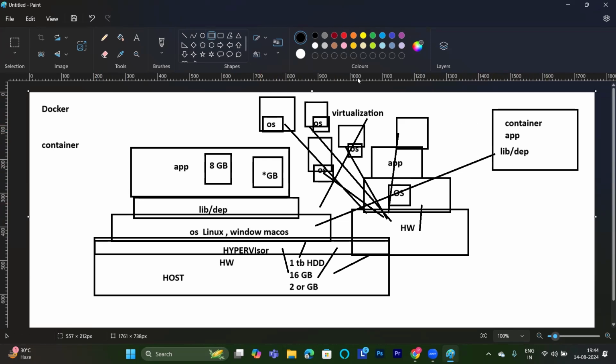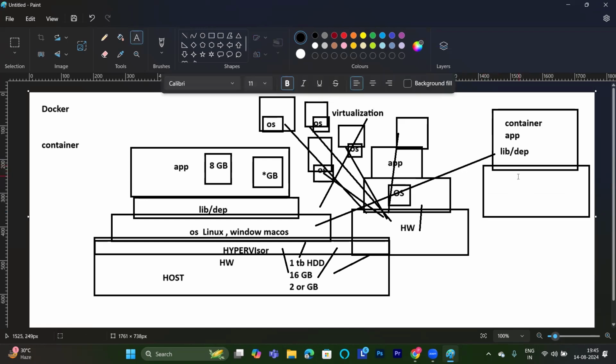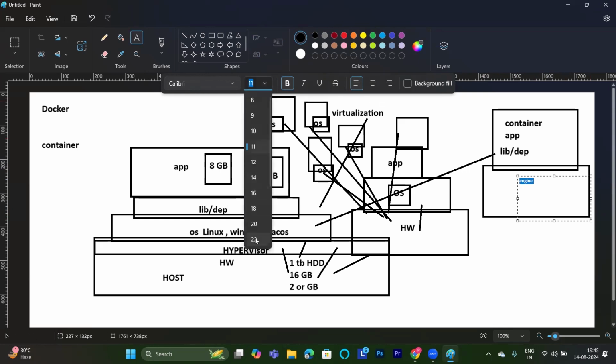As I said, the container will not have its own operating system and hardware. What will this container have? The container will have its own engine. What is that engine? It is the Docker engine. There are many organizations providing containerization, and Docker is one of them. So how will this containerization technology work?